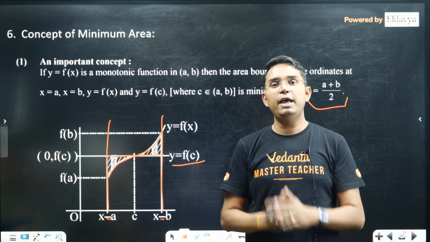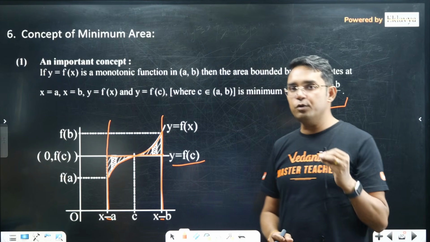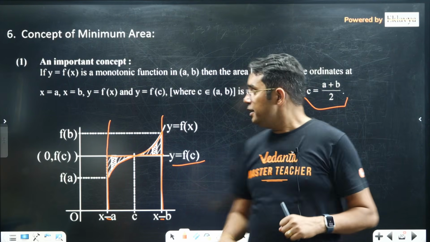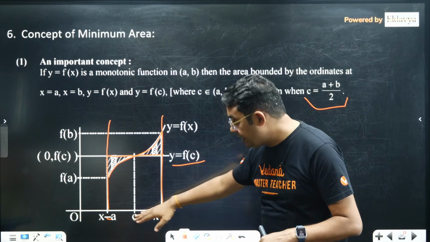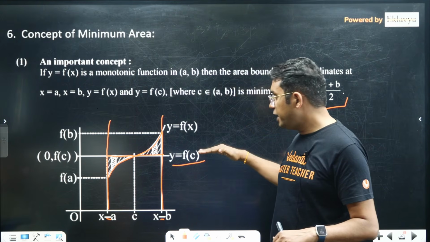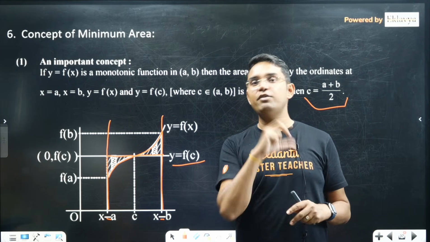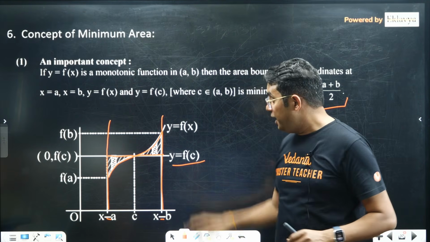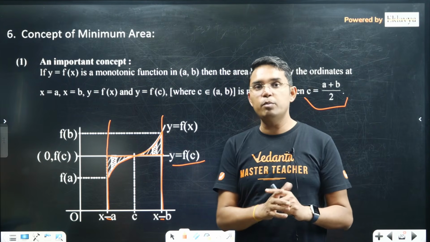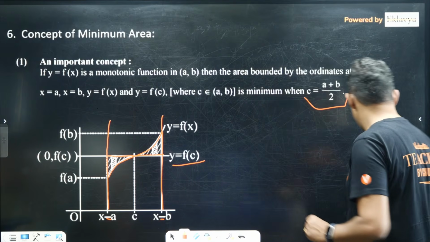The proof I have given in my session notes. Okay, please go through it. I have given a very interesting proof, not by calculus, but by observation, by visualization, of how, if you start changing C from left to right, this f of C will go up and your areas will be changing. By observing that, you will be able to conclude that this area has to be minimum when C is the midpoint. Okay, that is one thing.